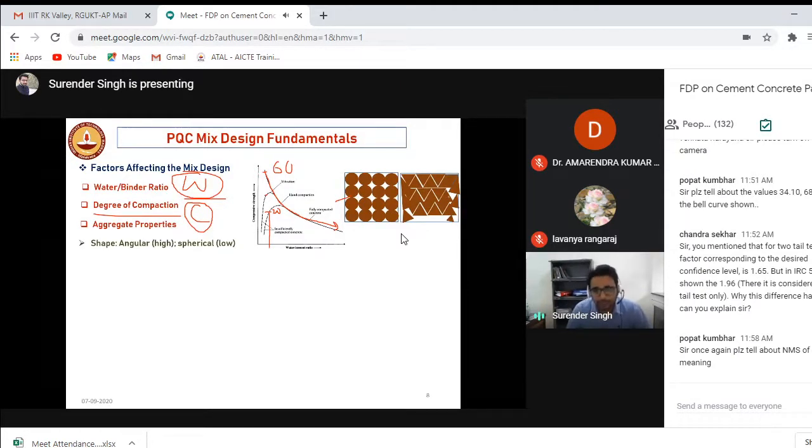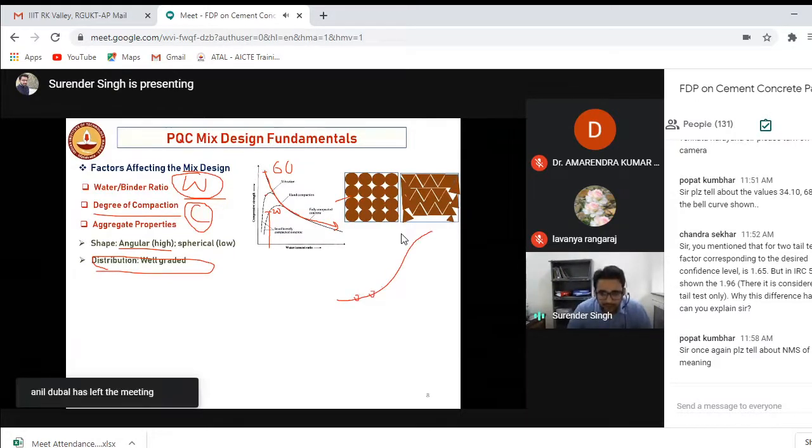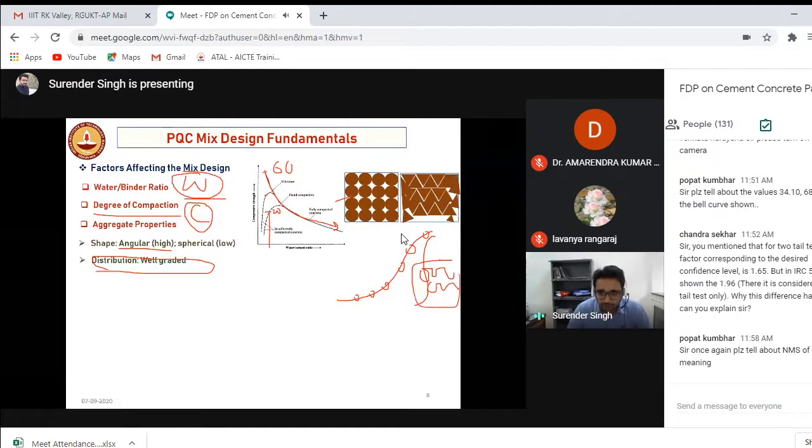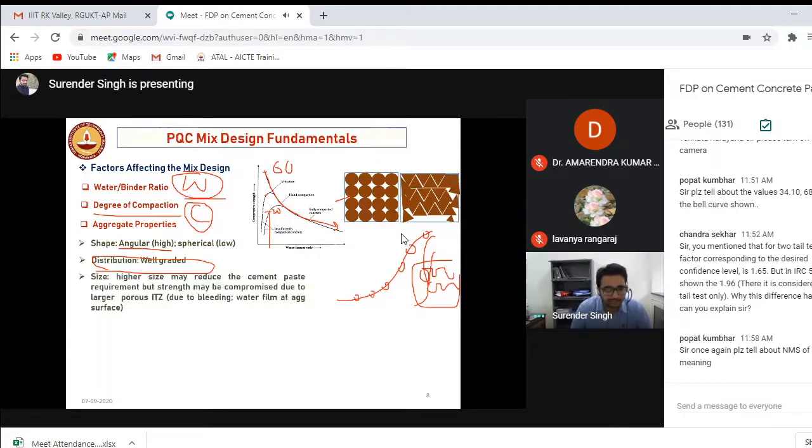So in case of the pavement, we are getting the strength because of aggregate to aggregate interlocking. That means you have to use angular aggregates. Similarly, if you have well-graded aggregates, the cement requirement will be lesser and your mix design will be different. If you have poorly graded aggregates, there will be more porosity in your concrete mixture, so more cement will be required. So try to use well-graded aggregates.